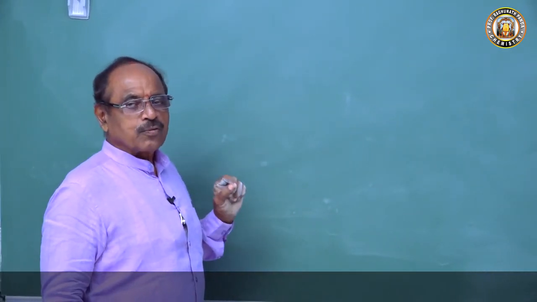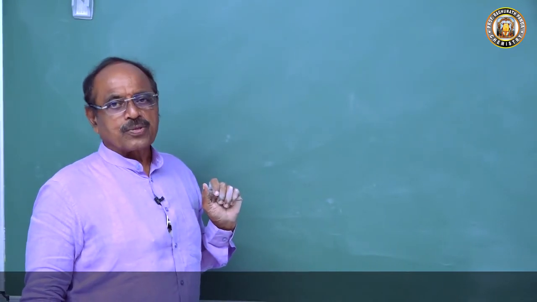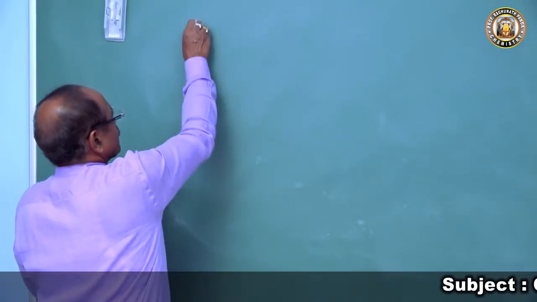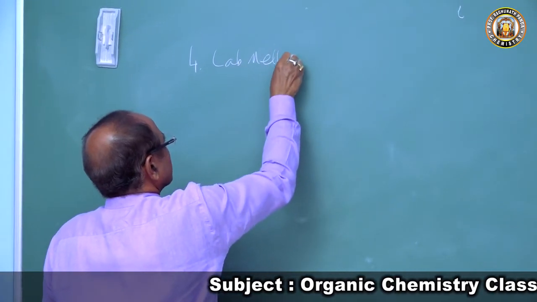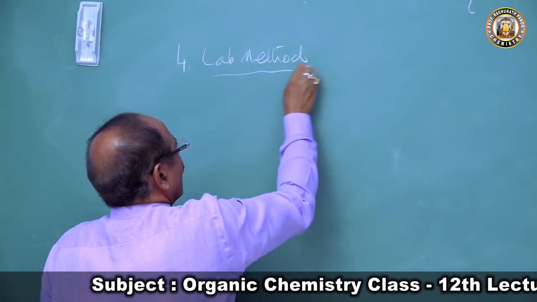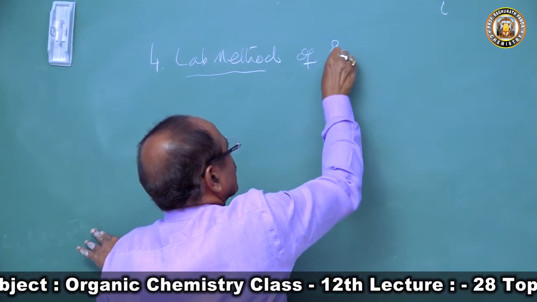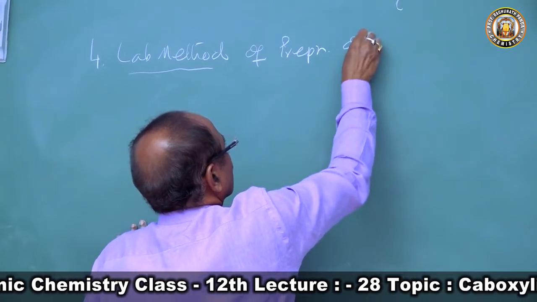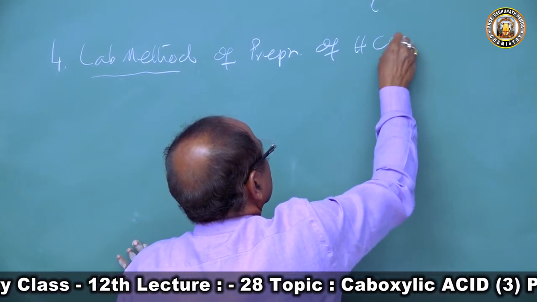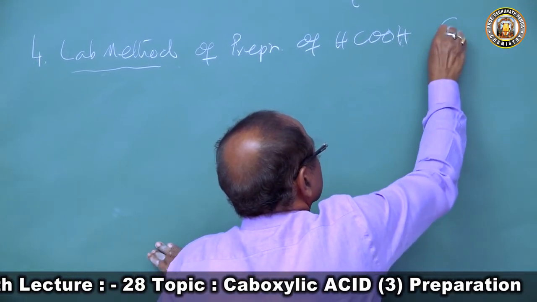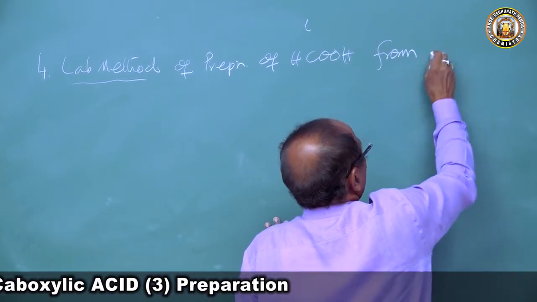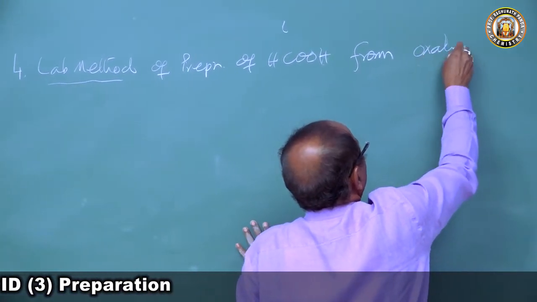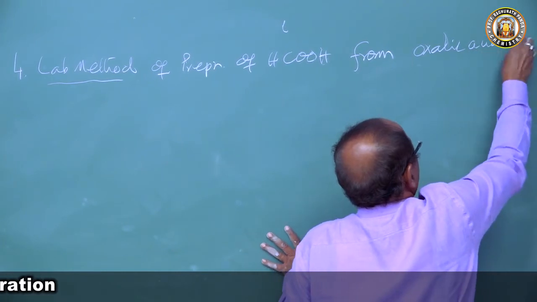So now we'll come to the lab method of preparation of formic acid from oxalic acid and glycerol.